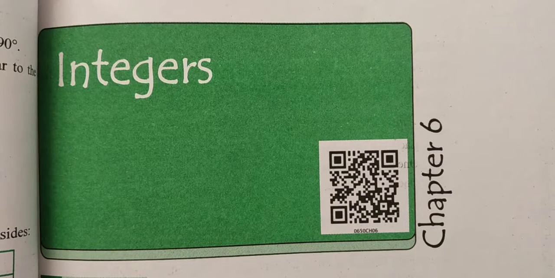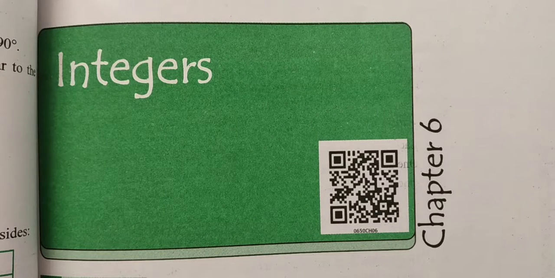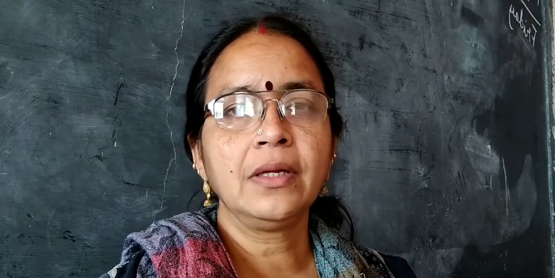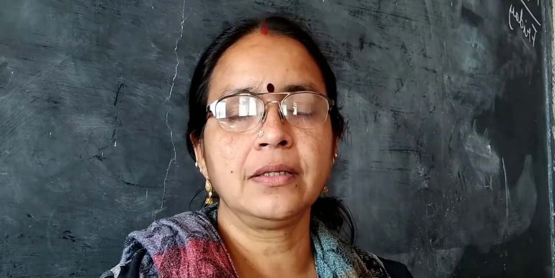Hi children, today I have come with chapter 6, integers, and we are going to study the numbers that are placed towards the left hand side of 0, then comes 0, and towards its right hand side the rest of the numbers.